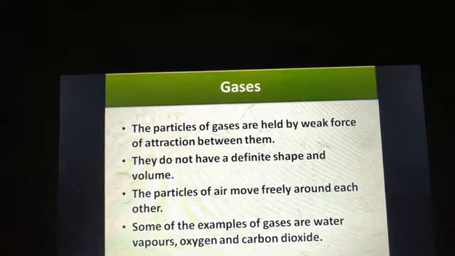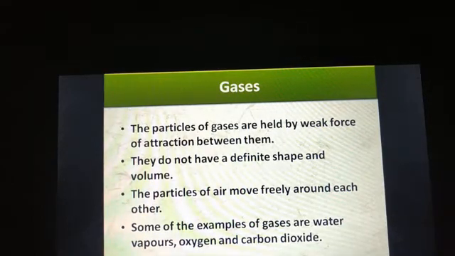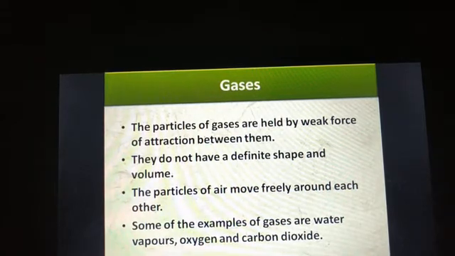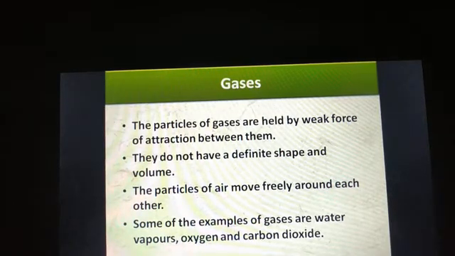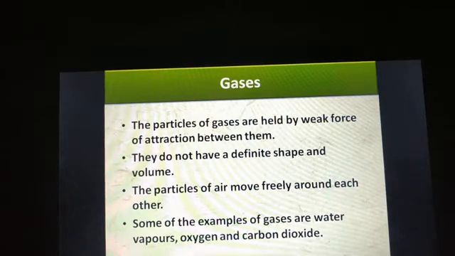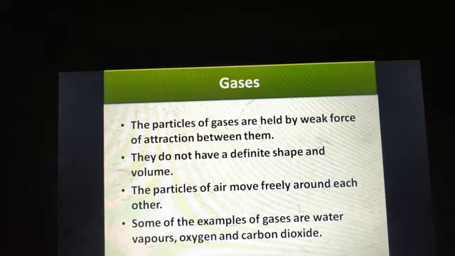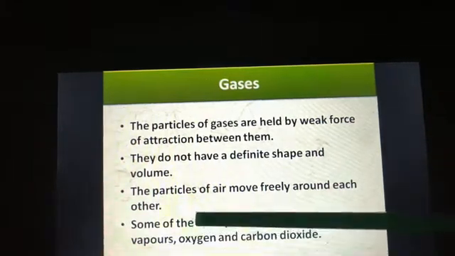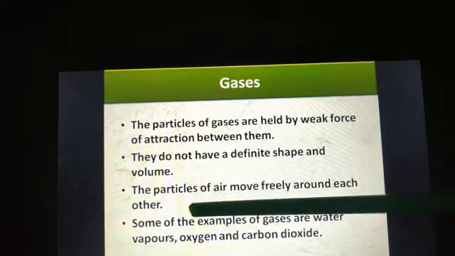For example, if someone is using a perfume, initially the smell spreads throughout the room. If you are burning an incense stick and you are keeping it in one corner of the room, the smell reaches the other parts of the room also. So these are some of the examples of gases. That is why it is said that the particles move freely in the air.